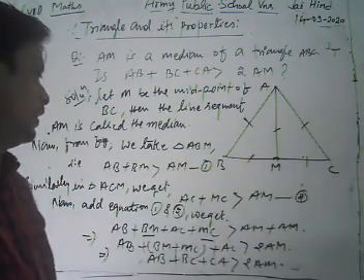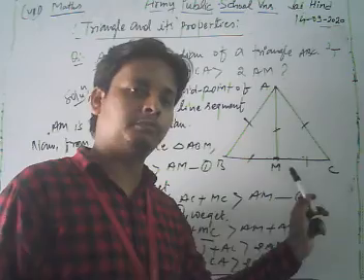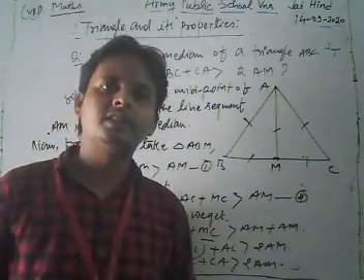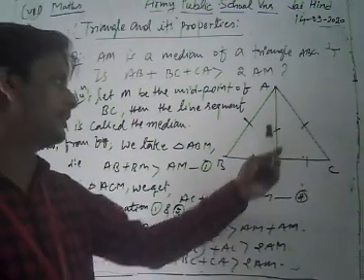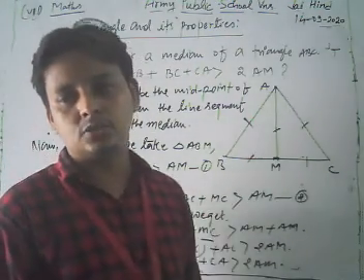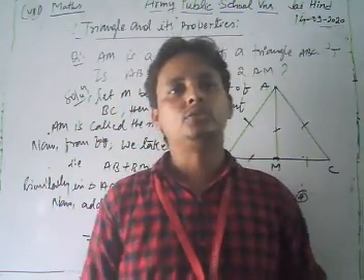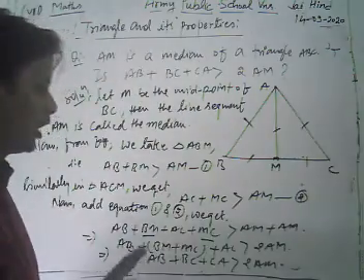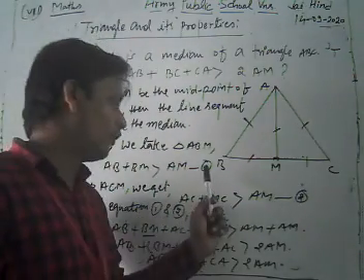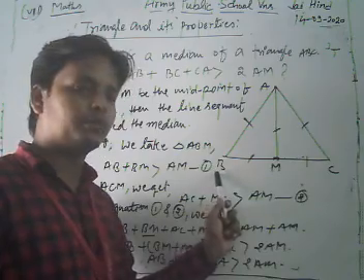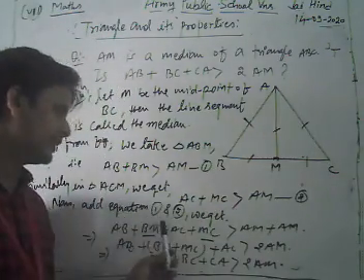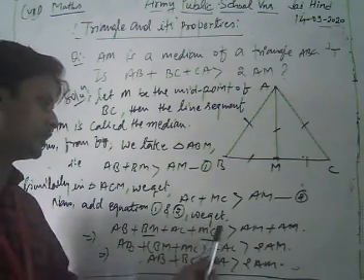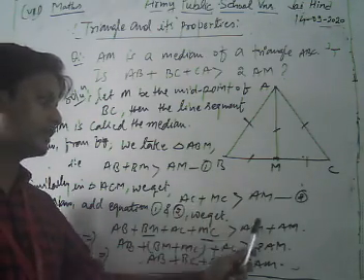Take this as equation number 1. And in triangle ACM we have AC plus CM is also greater than AM, because, dear students, we know that the sum of any two sides of a triangle is always greater than its third side. So we write it in this way as equation 2. Now we add equations 1 and 2. We get AB plus BM plus AC plus MC is greater than AM plus AM.